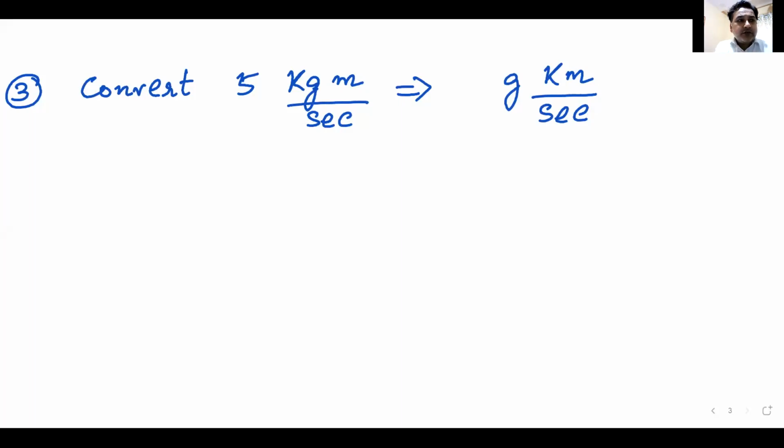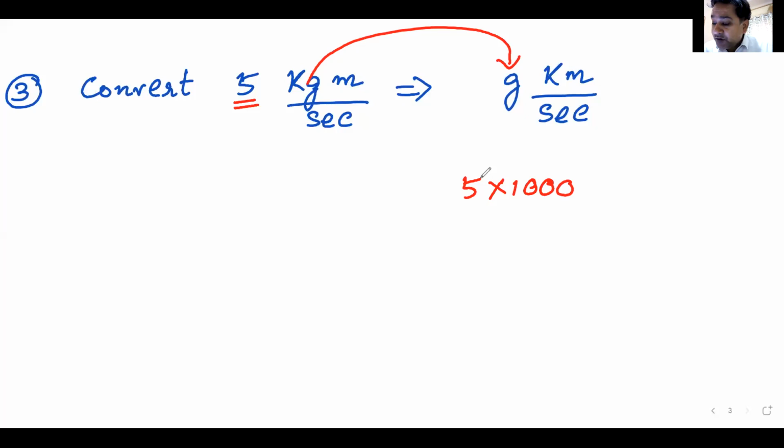Again, we don't have to do much. I'll just do it here, right in front of your eyes. Kg has to be converted into grams. So this goes multiplication by 1000. Let me first write 5 also here. So 5 multiplied by 1000.